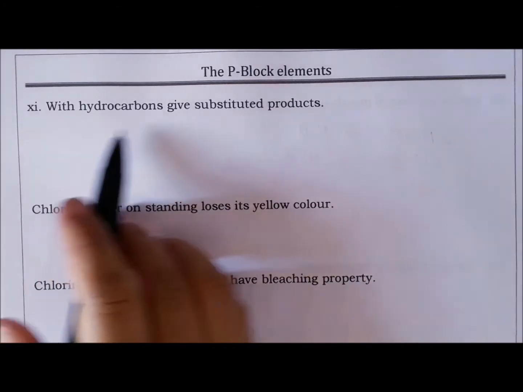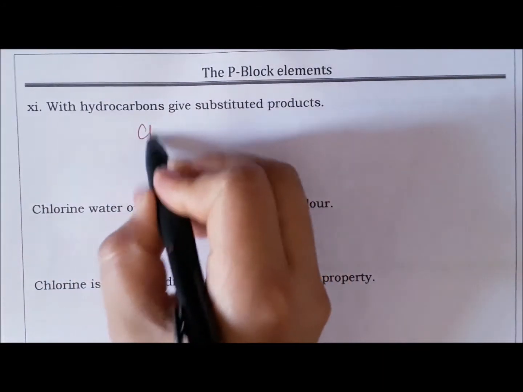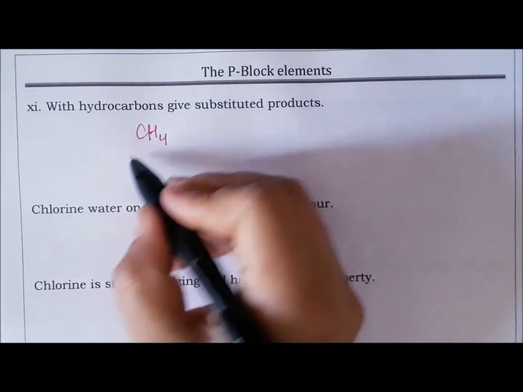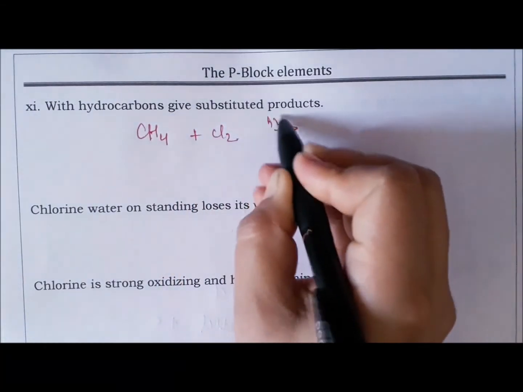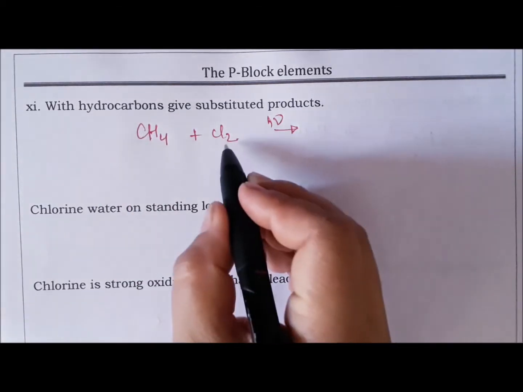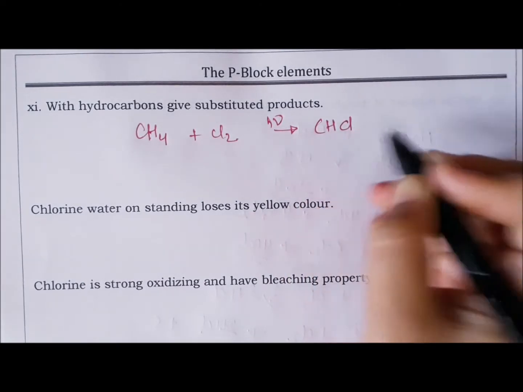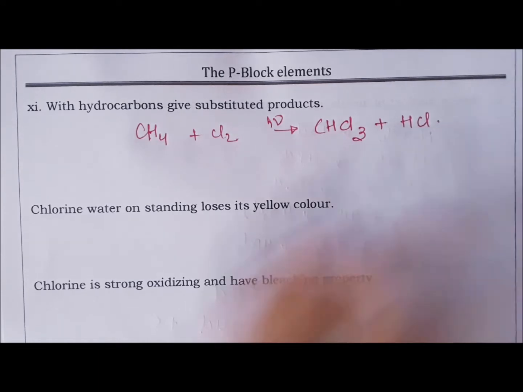So chlorine with hydrocarbons gives a substituted product. You have already done this in junior classes or in class 11, right? Whenever you react methane with chlorine in presence of sunlight, a substitution chain reaction will occur. Chlorine will replace hydrogen, so you will get a mixture of products, not one but many.